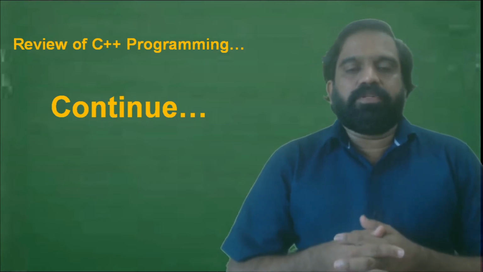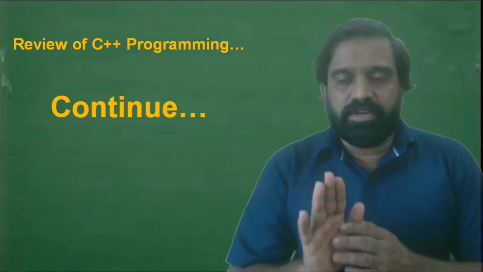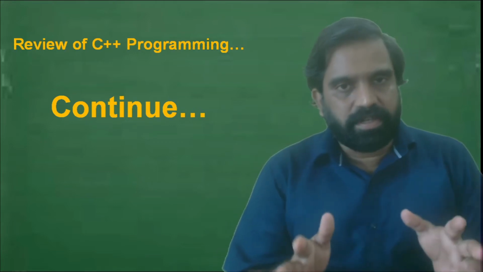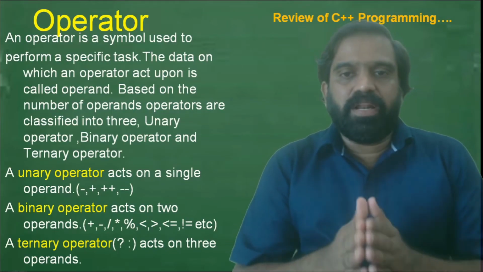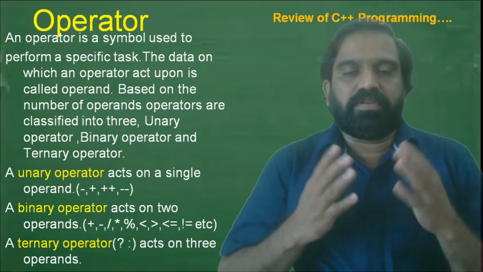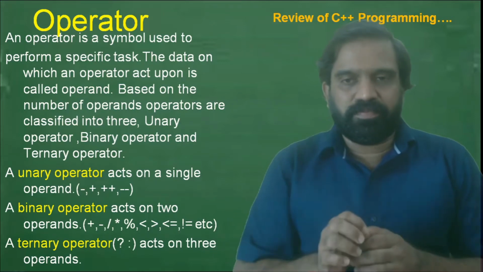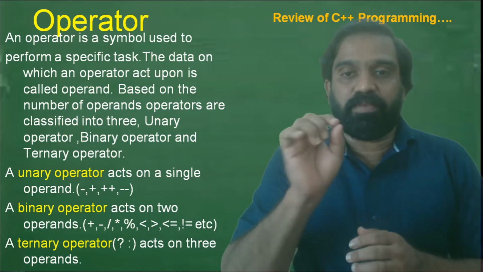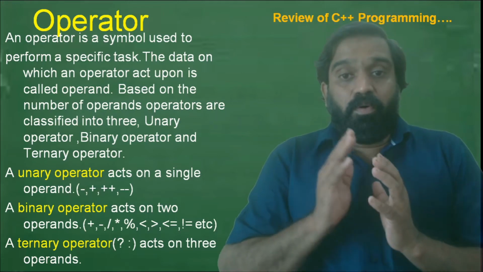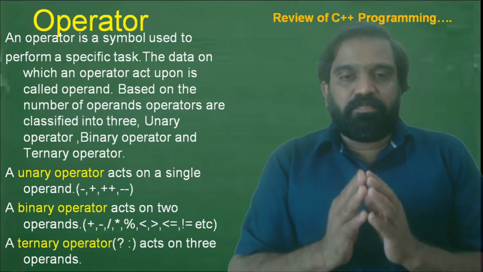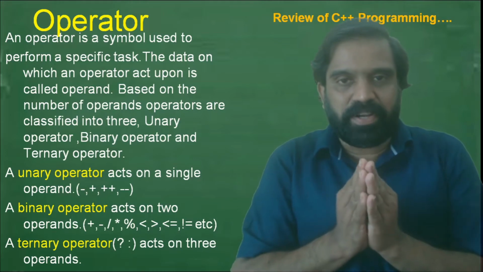We were discussing the review of C++ programming. Tokens are classified as keywords, punctuators, identifiers, literals, and operators. An operator is a symbol by which we can perform an operation. For example, 5 plus 2: 5 and 2 are the operands and plus is the operator. Operands are the data items participating in an operation, and the symbol by which we perform the operation is known as the operator.